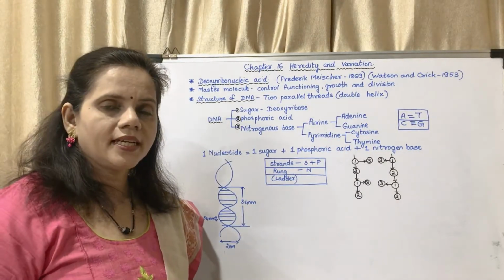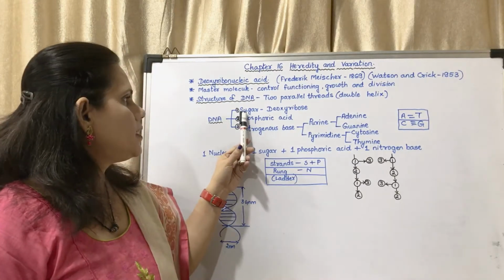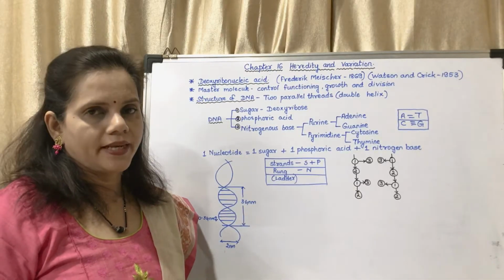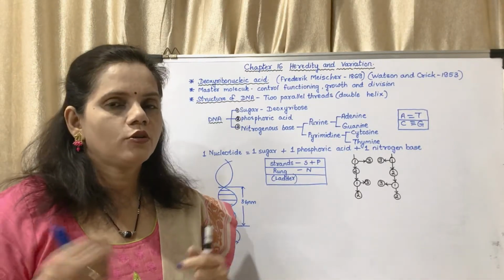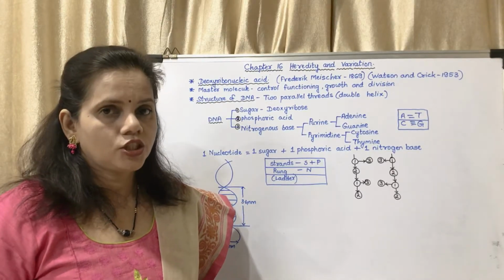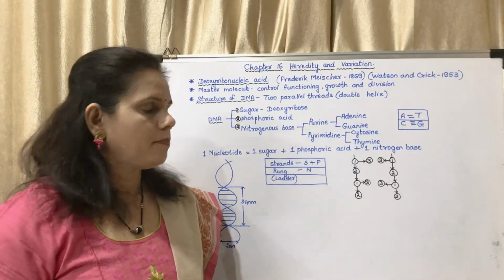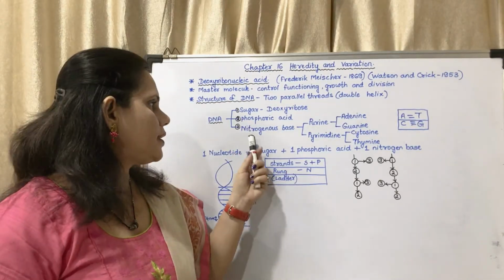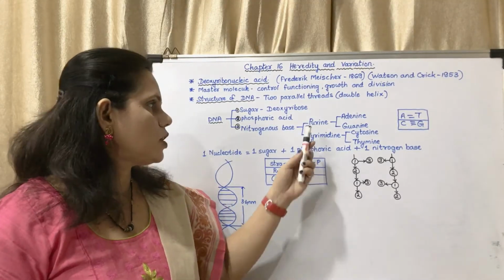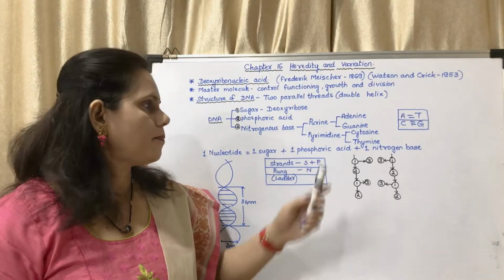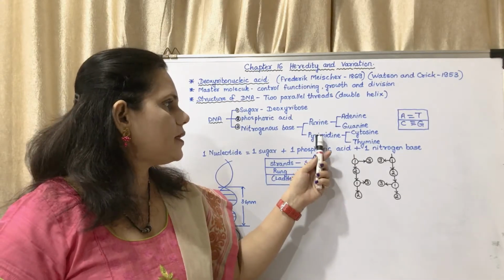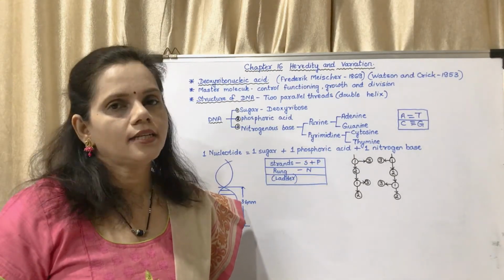DNA is basically made up of 3 units. One is sugar, second is phosphoric acid, and third is nitrogenous base. Okay, so if you are going to make DNA, you will need these 3 things. One is sugar. Which sugar? Deoxyribose sugar. Second, phosphoric acid, and third is nitrogenous base. Nitrogenous bases are of 2 types, purines and pyrimidines. Purines, again, they are of 2 types, adenine and guanine. Pyrimidines are of 2 types, cytosine and thymine.